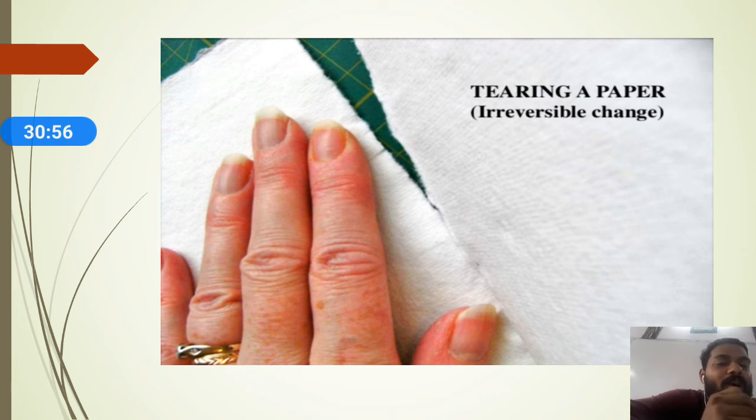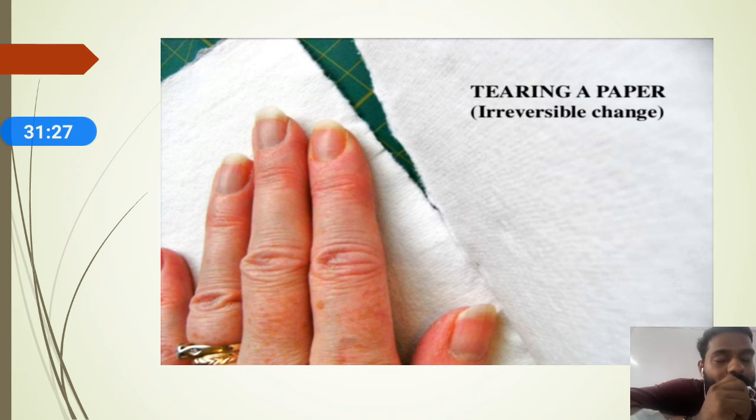Tearing of paper is a purely irreversible change. Once you tear the paper, you cannot make it into a normal paper, and also it's a purely physical change because no new substance is formed. Tearing of paper, tearing of cloth, tearing of anything is considered an irreversible change, because once it is torn you cannot make it back into the same shape or same size.